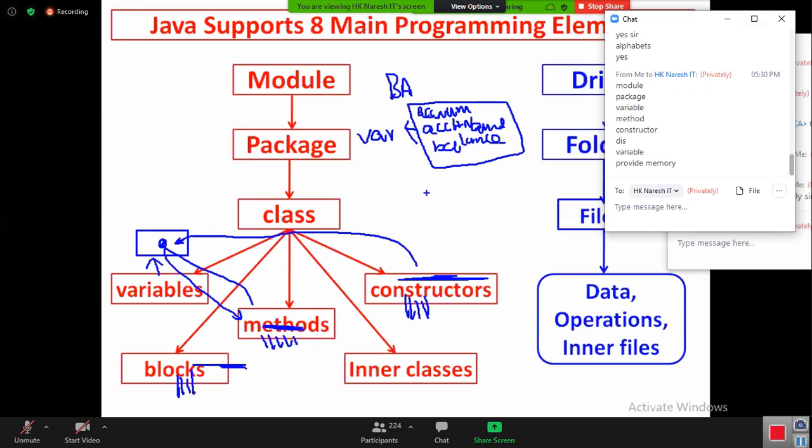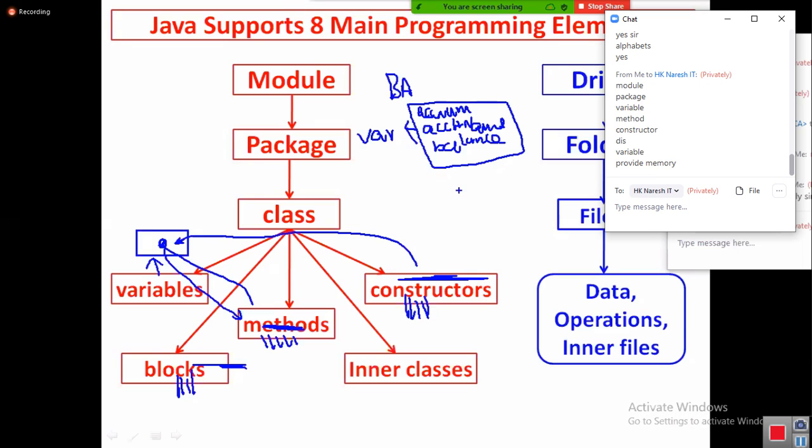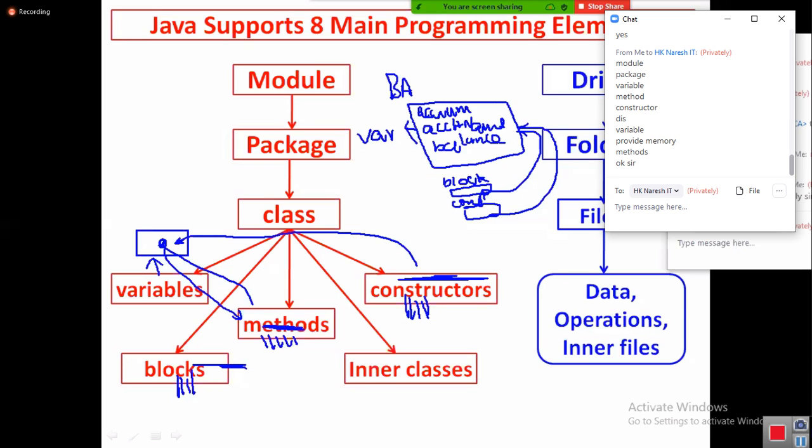Catch my point. Then how can we store value? Memory is provided. Now I want to store value. What concept must I use? I must use a block, and I should use what? Constructor. Block and constructor are meant for storing the values inside variables.